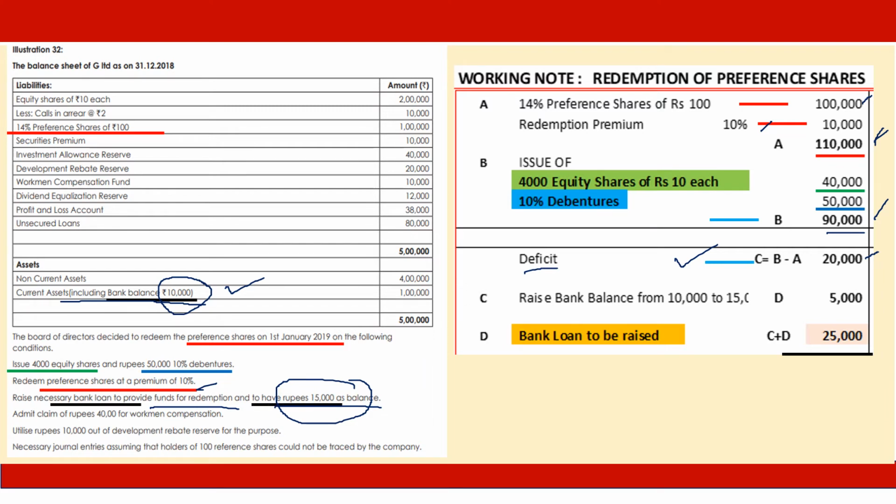When we take that 5,000, our total borrowings will be 20,000 plus 5,000, 25,000, and the loan will be raised to that extent. And that will be the preparation for redemption, arranging for the funds. This is only working arrangements. From here, we proceed further.